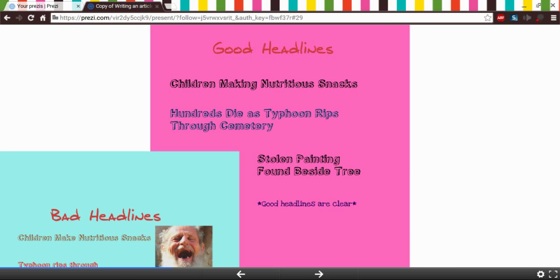Good headlines. Children making nutritious snacks. Hundreds die as typhoon rips through cemetery. Stolen painting found beside tree. So good headlines are clear.